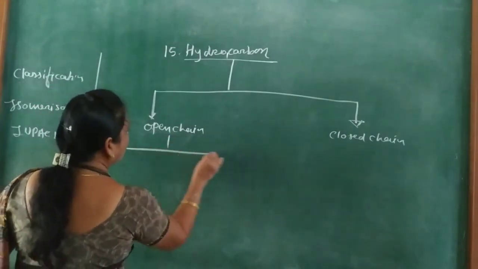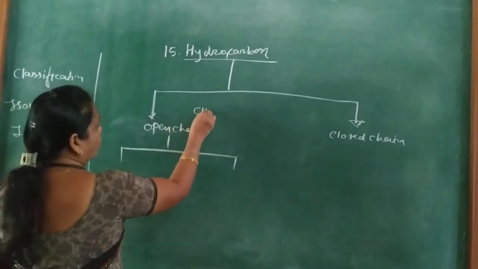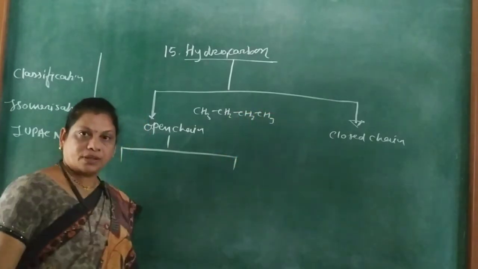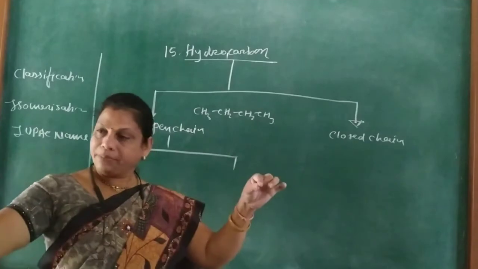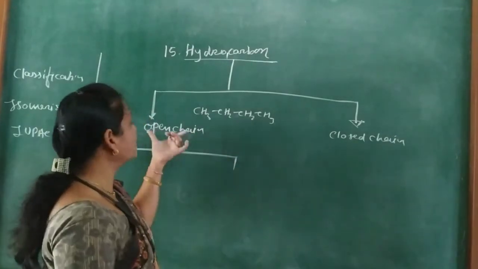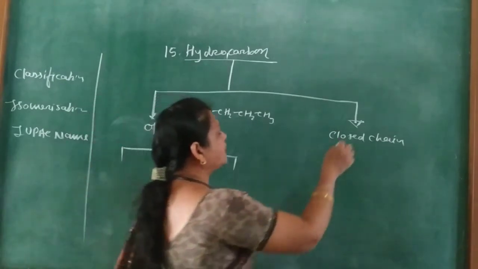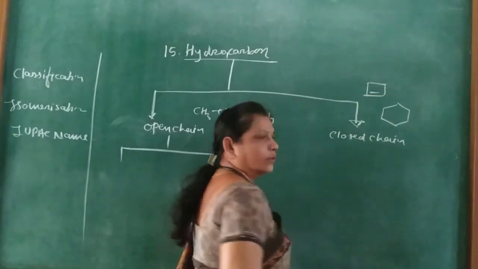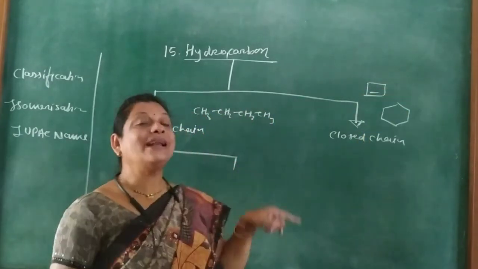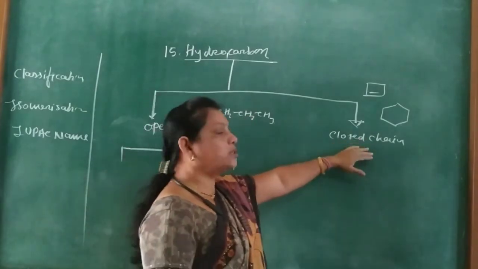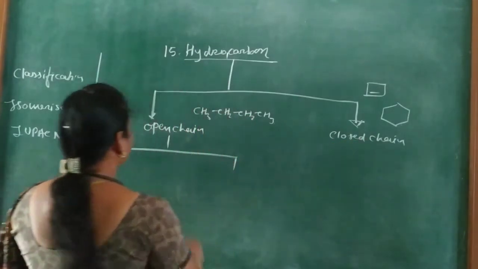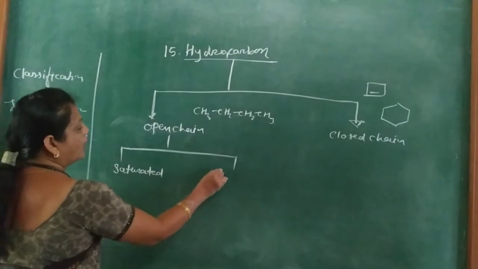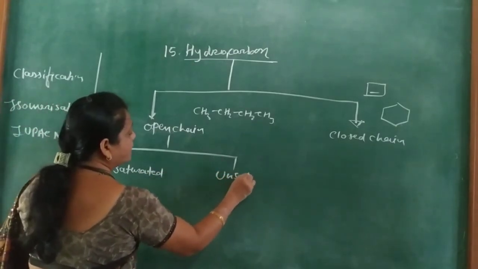The first one, open chain hydrocarbon, means hydrocarbons having a straight chain or open chain in this way. Here there are two ends, so they are called open chain hydrocarbons. And closed chain hydrocarbons are also called cyclic hydrocarbons. These have a ring-like structure and are called closed chain hydrocarbons. Then open chain hydrocarbons are classified into saturated hydrocarbons and unsaturated hydrocarbons.